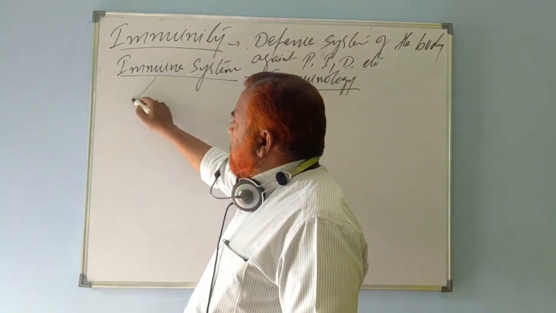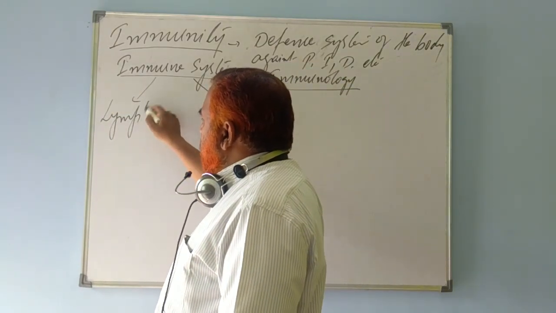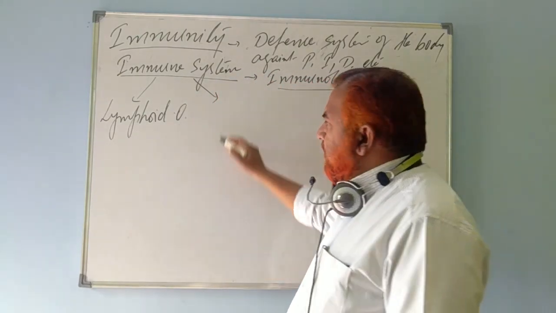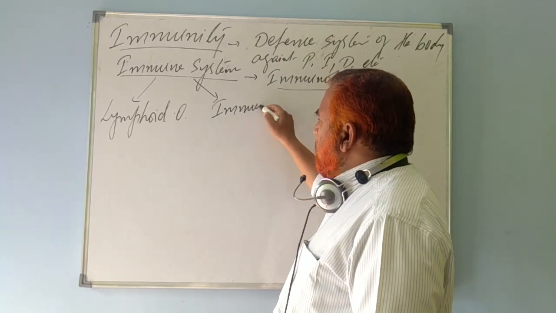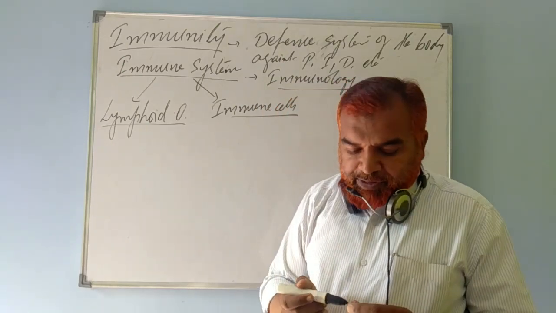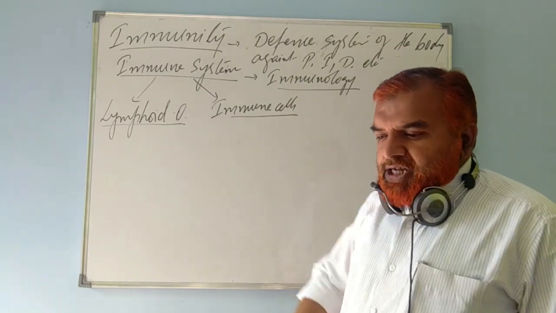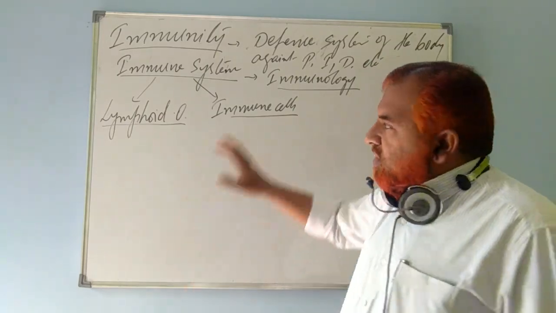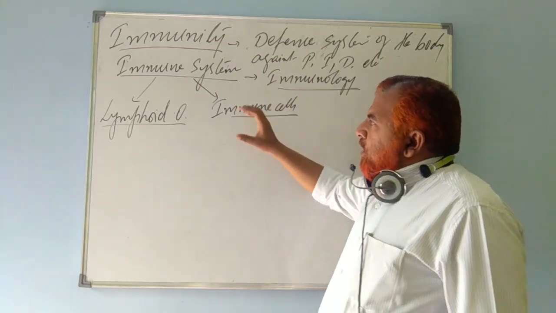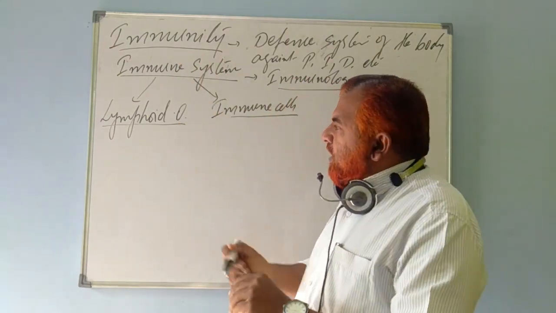Now, immune system consists of two parts. One is known as lymphoid organs and immune cells. Immune system is the system that protects the body from diseases. Such a concept is known as immunity. Such a phenomenon is known as immunity. The study of immunity or the study of immune system is termed as immunology. Now, immune system consists of two main parts. One is known as lymphoid